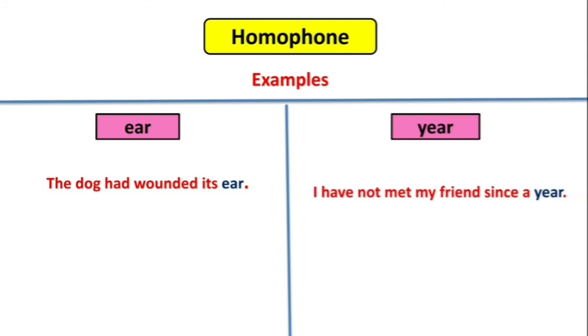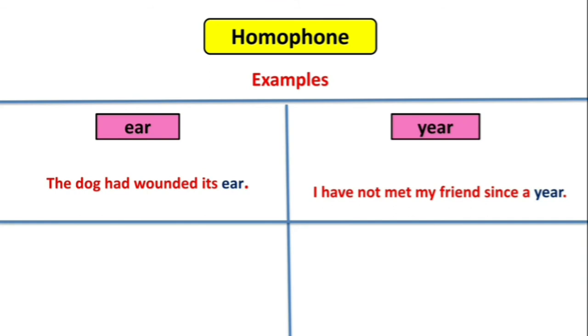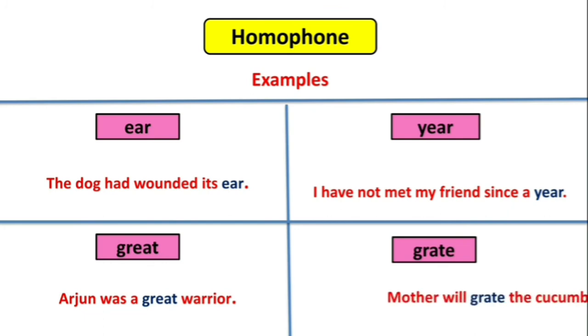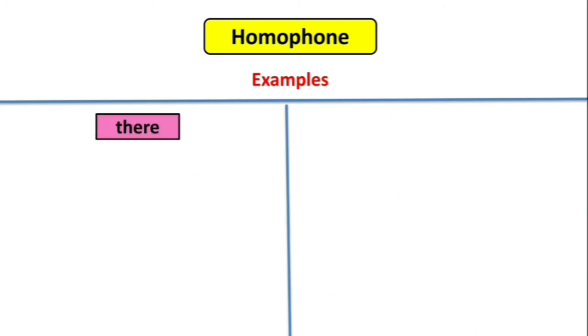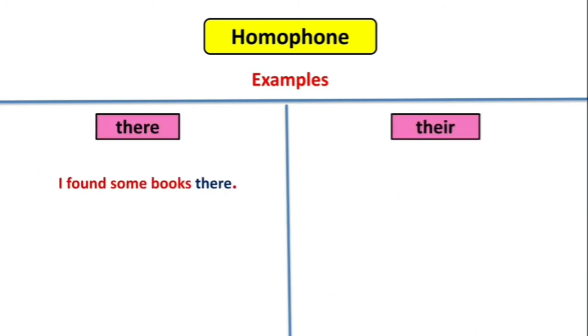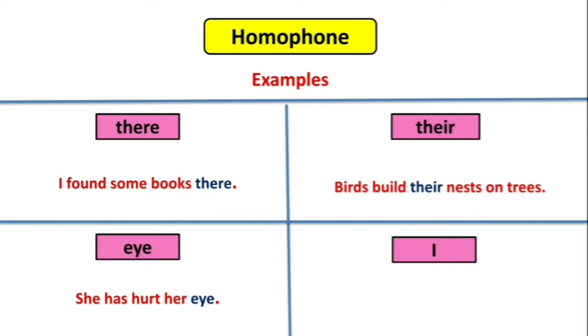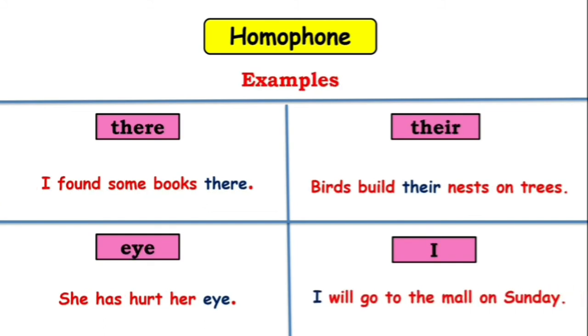I have not met my friend since a year. Great, grate. Arjun was a great warrior. Mother will grate the cucumber. There, their. I found some books there. Birds build their nests on trees. I, eye. She has hurt her eye. I will go to the mall on Sunday.